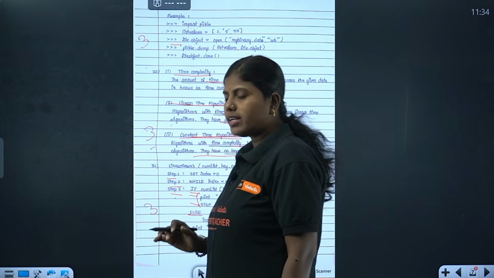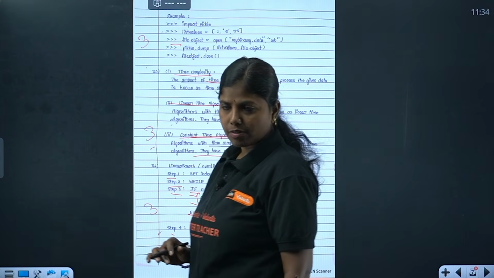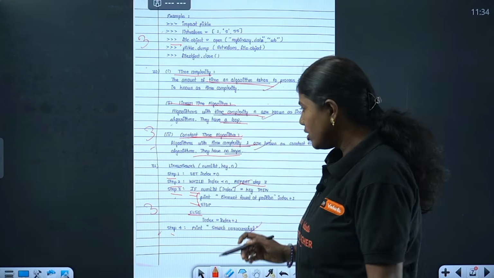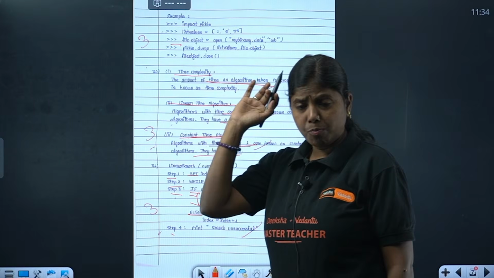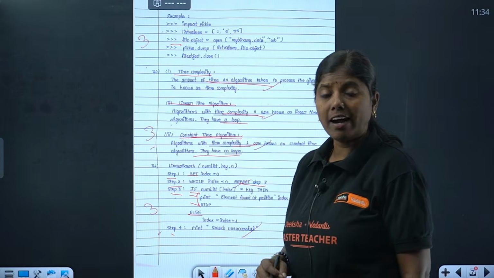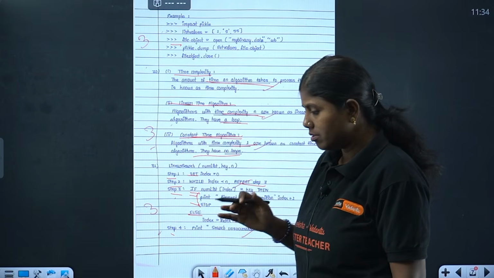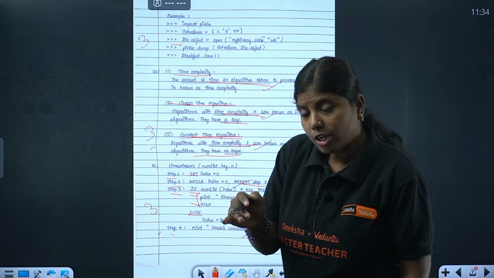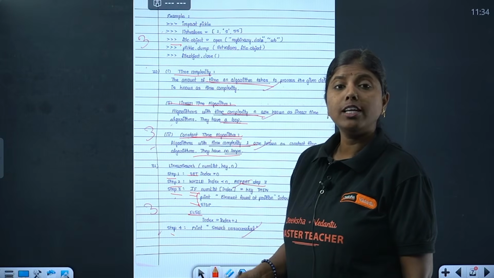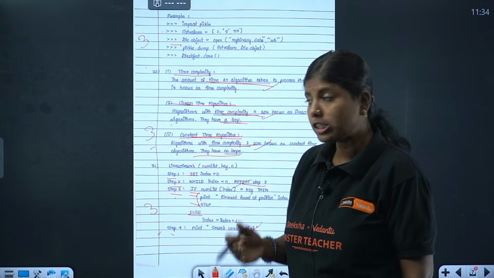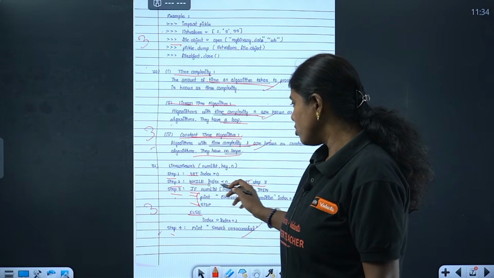Students, usually you will get confused between algorithm and program also. So for initialization you have to use set, and whenever a loop comes we always write using while only, not using for loop. Whenever we need to write a loop, even a for loop we'll write in terms of while only. Please know this. They make use of a while loop here.